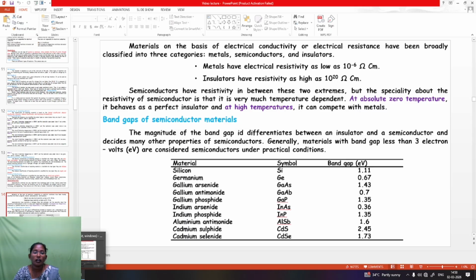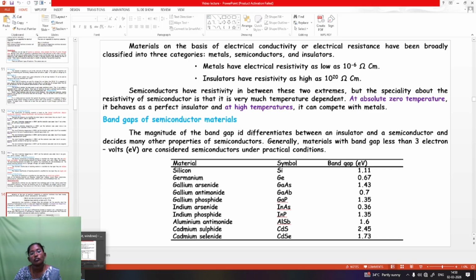But the specialty about the resistivity of the semiconductor is that it is very much temperature dependent. At absolute zero it behaves as a perfect insulator, and at high temperature it can compete with metals. Then we are going to see about the band gaps of the semiconductor material.